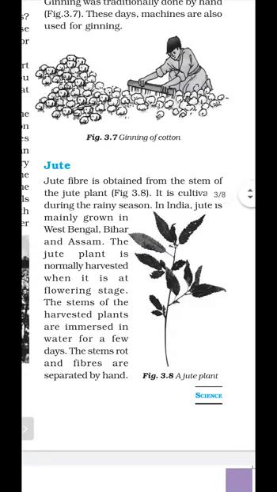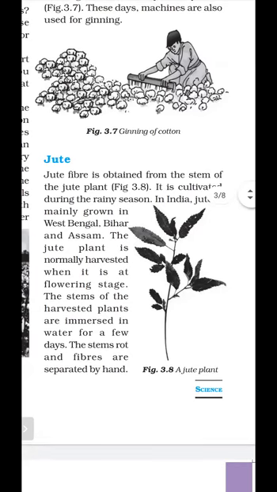It is grown especially in West Bengal, Bihar, and Assam, and it is cultivated during the rainy season. So how is jute fiber obtained? Jute fiber is obtained from the jute plant, which is cultivated only in the rainy season, especially in West Bengal, Bihar, and Assam.